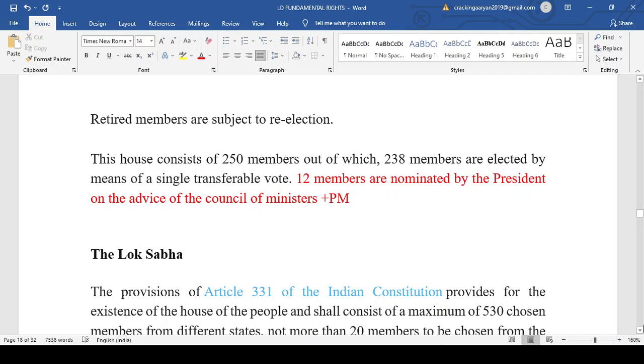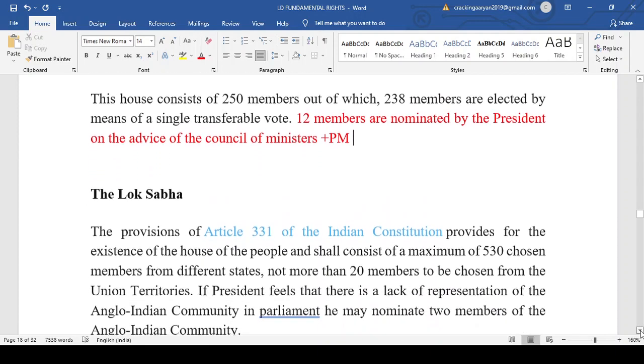Next, we have the Lok Sabha. That was about the Rajya Sabha. You have to know that it cannot be dissolved. One third of the members retire after every 2 years. And there are 250 members in total, out of which 238 are elected and 12 are nominated by the president.